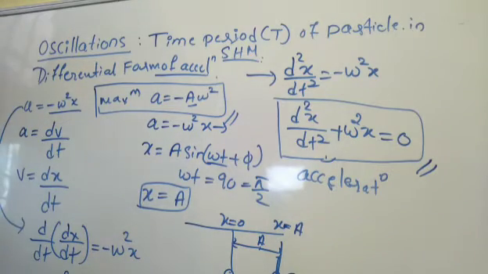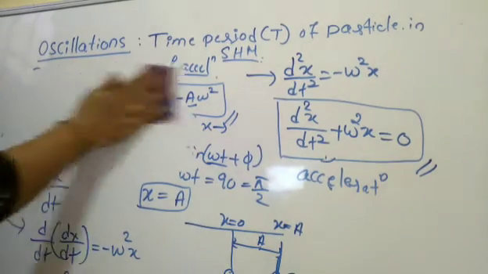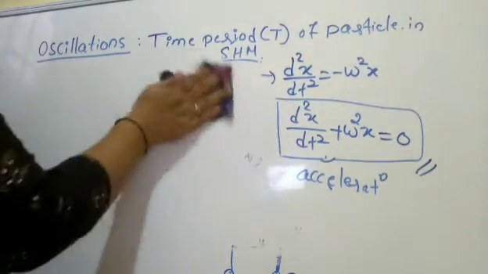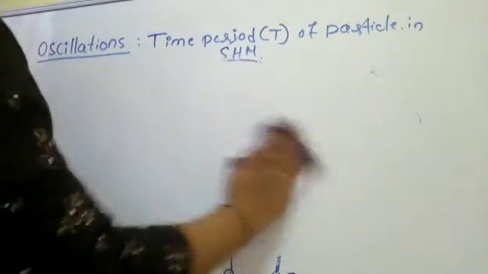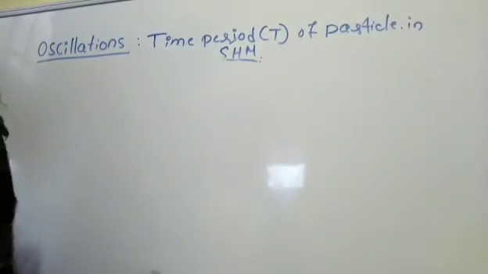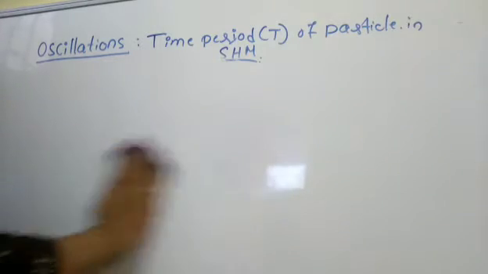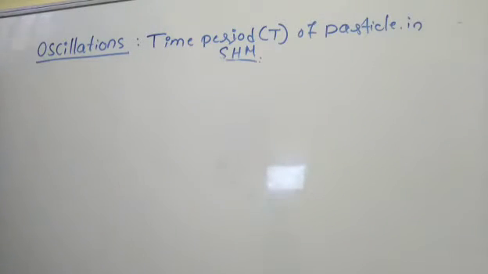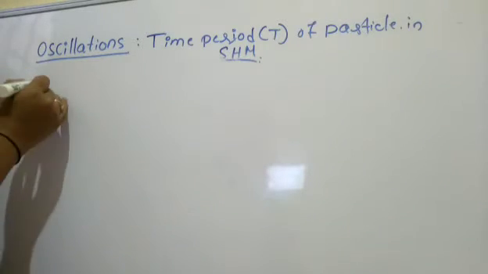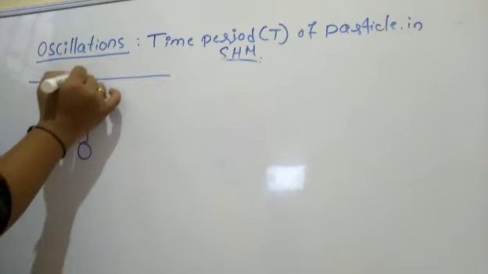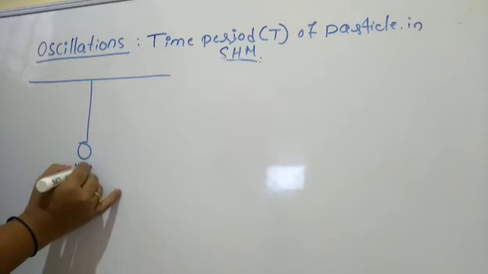That is the time period of the particle. Yes, what is the time period of a particle executing simple harmonic motion? What is actually the time period? Time period itself tells the time required to complete one motion, I mean one oscillation here. Similarly, we can take the same experiment or example here, the mean position.